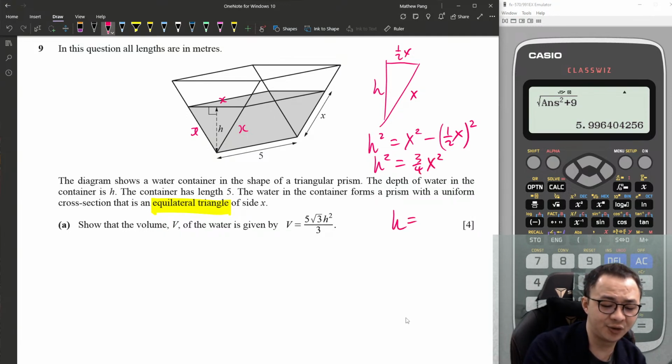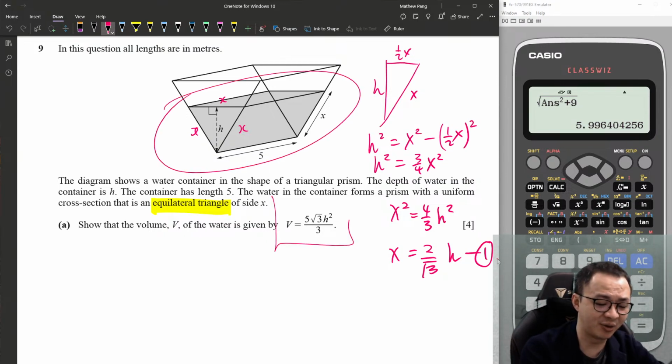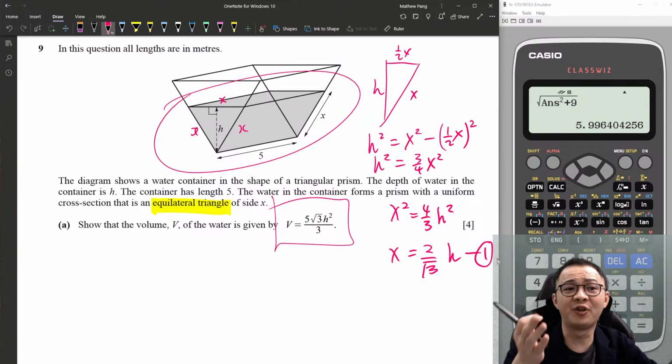So my h, square root it, I should get square root 3 over 2 x. After I square root the whole thing, I want to make x the subject. So x squared equals 4 over 3 h squared. So x is 2 over square root 3 h, my first equation. I need to form one equation because when I find the volume, it is impossible without x. So I need x as the subject, later for me to substitute x.